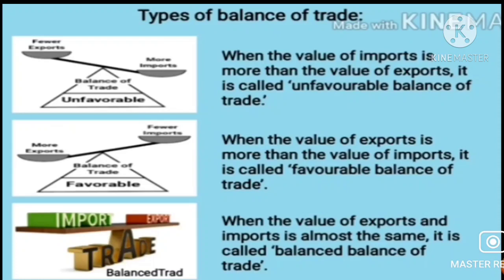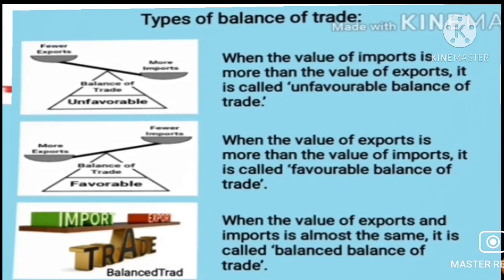So for a country to progress, what should be there? Its import should be less and export should be more. That means it should be favorable. Right? Okay. So these all are the types of balance of trade. Let us move ahead with the next one.